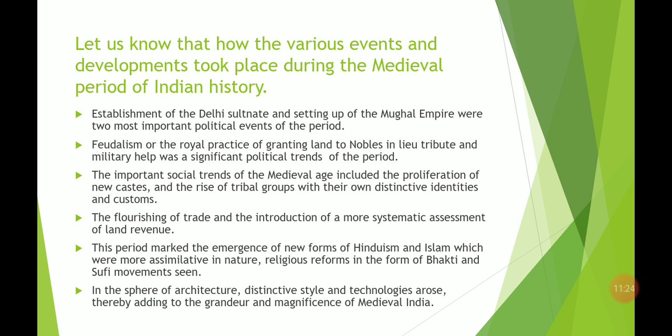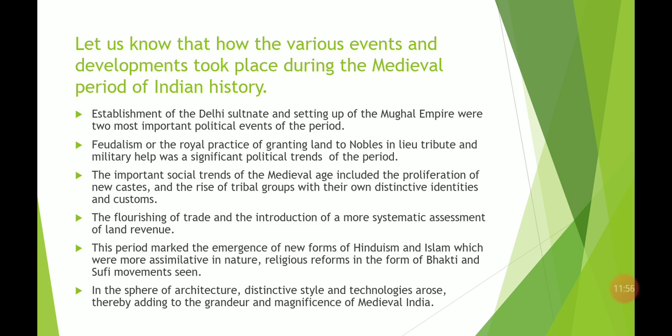There was also a systematic assessment of land revenue, meaning they fixed the land revenue on the basis of production, what kind of produce was to be produced by a particular area of land. On that basis they started taxation. So basically there was a systematic assessment of land revenue,